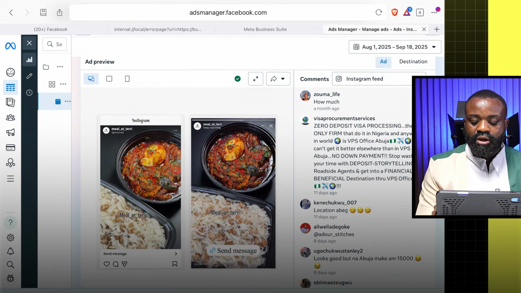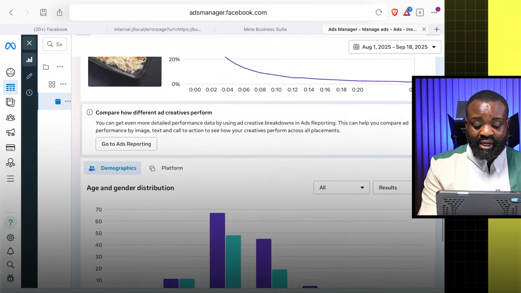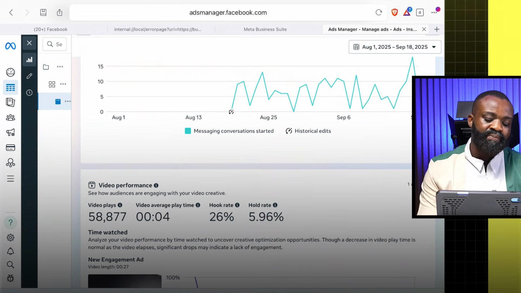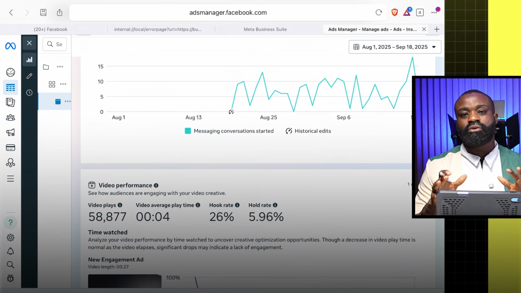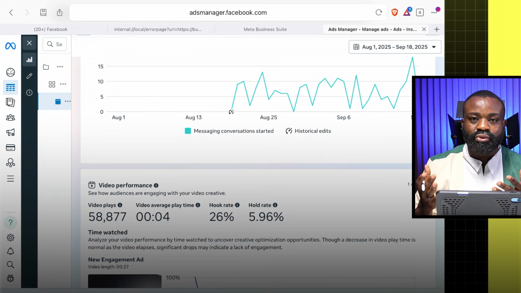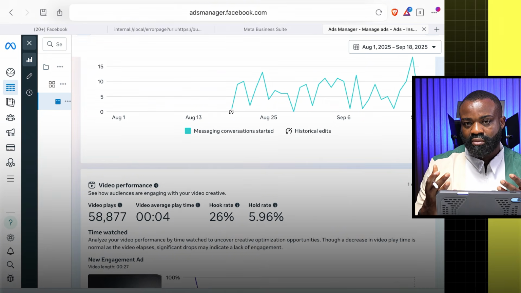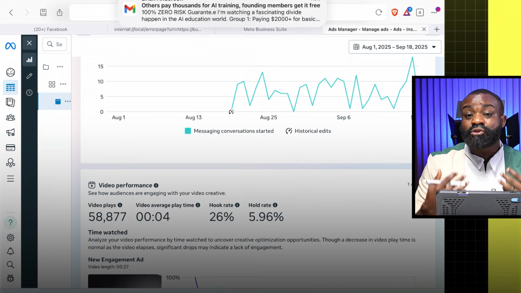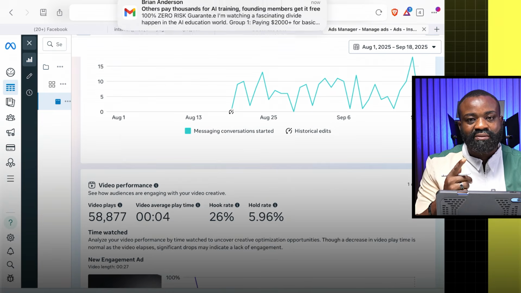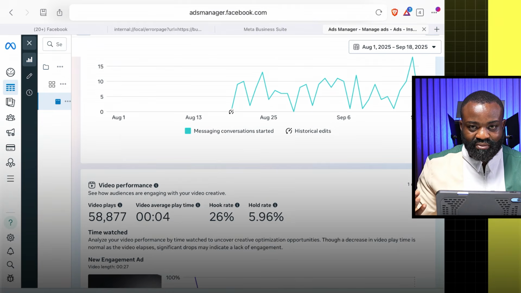Now that you've seen the result and what everything looks like, this is my conclusion: either of the two actually did give results. What I'm trying to prove to you is that when you use one interest, you are going to get results.